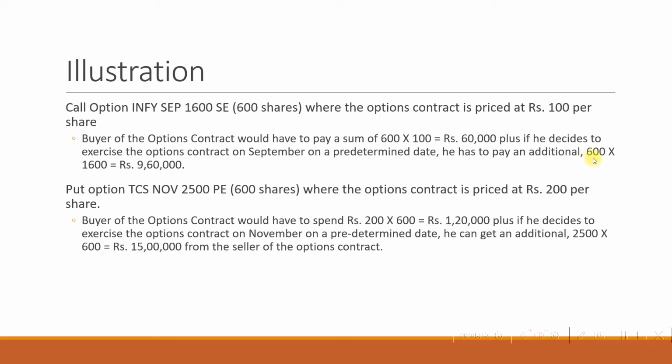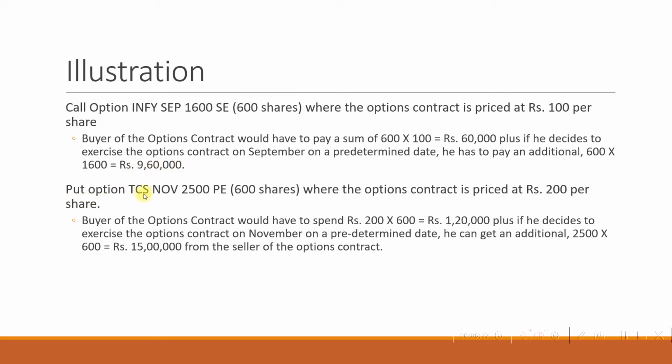He has to also pay an additional 600 into 1,600. 1,600 is the share price, and there are 600 shares. So if he wants to buy, it's a call option actually. So if he wants to buy it, he has to pay an additional 600 into 1,600, which is 9,60,000 rupees.